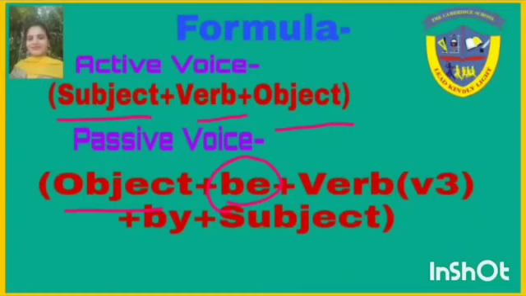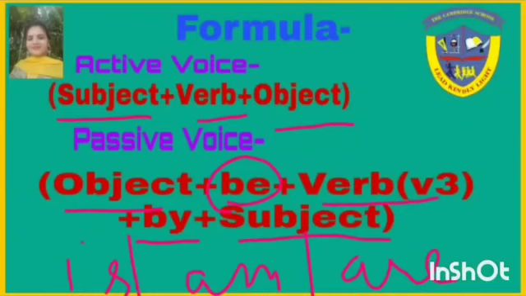Form of be depends on the tense. Here we are talking about present indefinite tense, so we will use is, am, are. After that, third form of verb. After the third form of verb, we will use by, and after that subject.